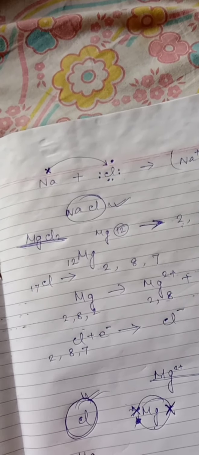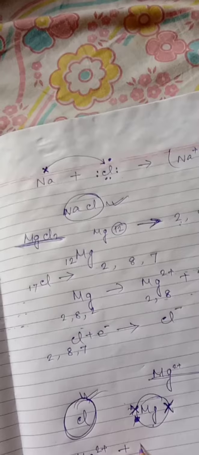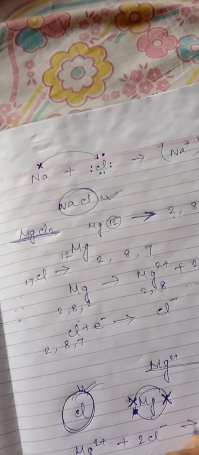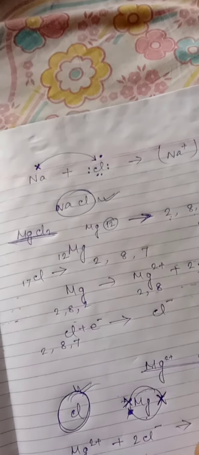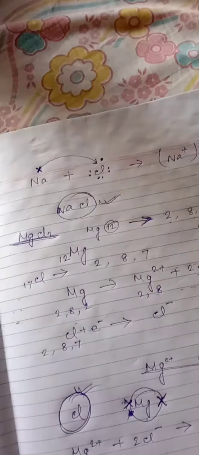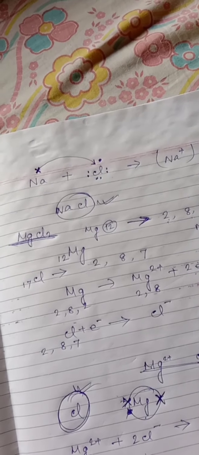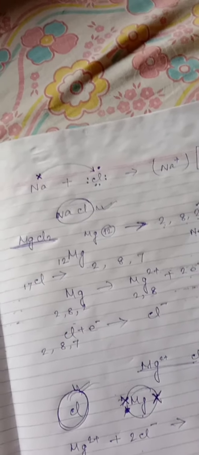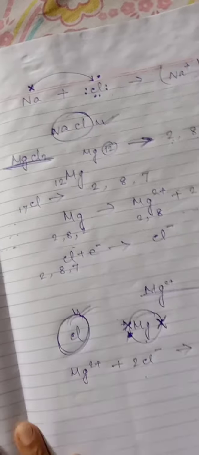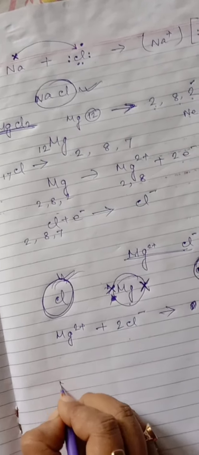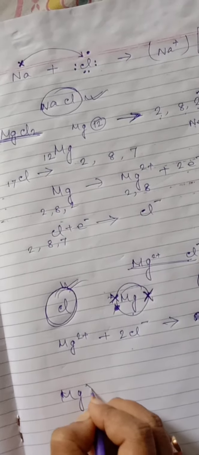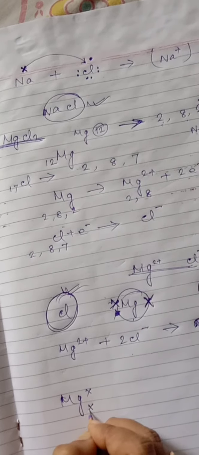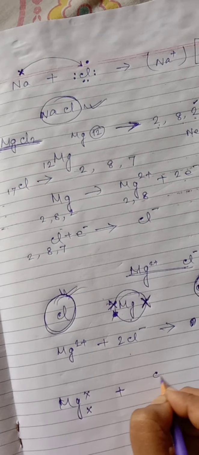That is, it forms Mg2 plus 2Cl minus, and we finally get MgCl2. Clear?